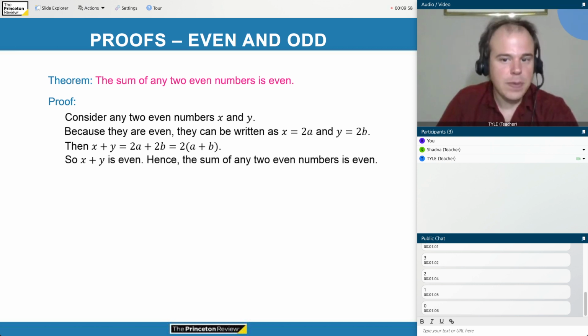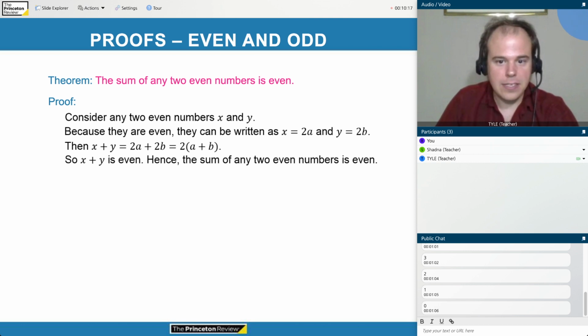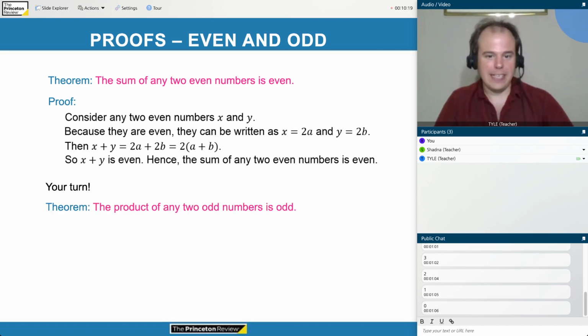Since we didn't use any special properties of x and y, we only used the fact that they were even numbers, and we showed that their sum therefore had to be even. This shows that the sum of any two even numbers is even. All right, so I hope that reasoning made sense to you. We used the fact that x and y were even to prove that x plus y must be even.